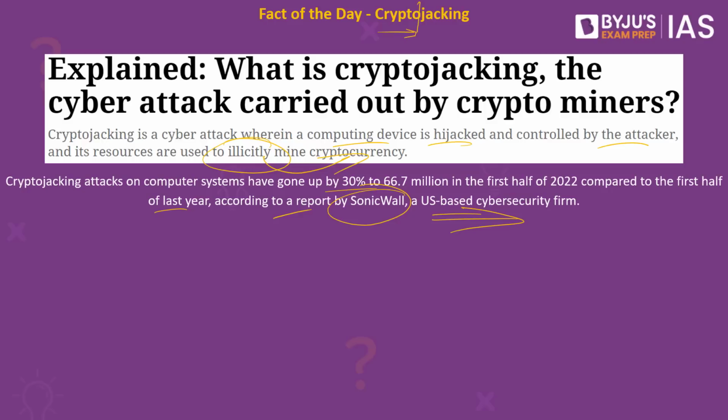According to the report, cryptojacking incidents targeting the retail industry rose by about 63% year to date, while similar attacks on the financial industry skyrocketed by about 269%. So without your permission, without you giving access to it, there are people who are using your system, anyone else's system, without them giving permission, and this may cause wear and tear for that system, slow down of the system, and your electricity bill might also skyrocket. This is what is called cryptojacking. It is this that we have to understand with respect to this topic.